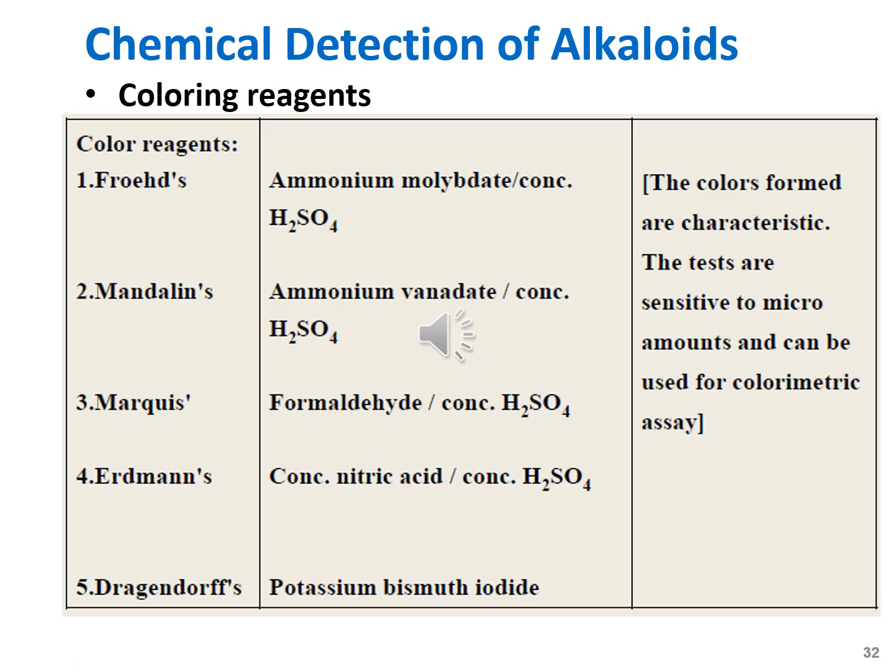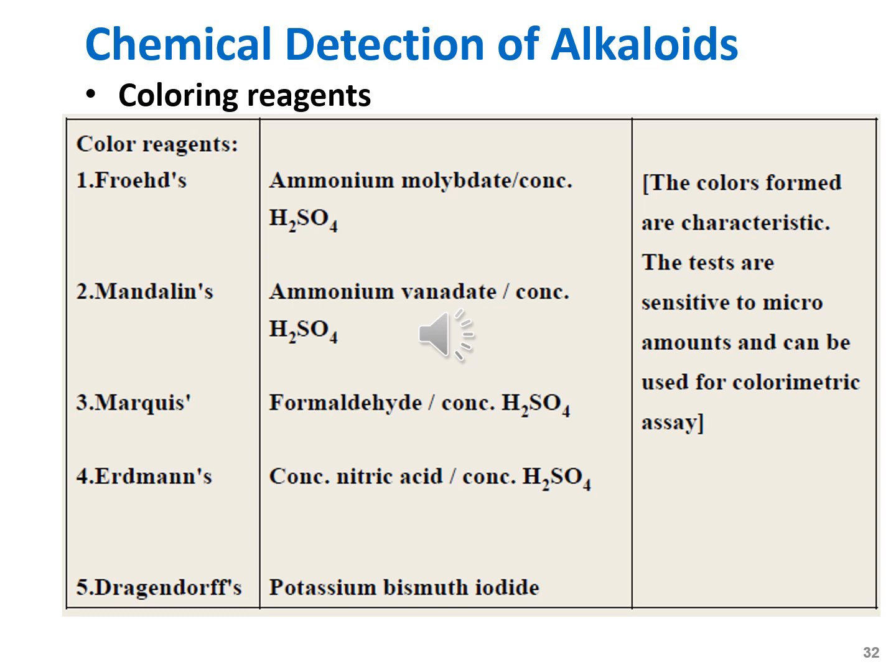Some other coloring reagents used to detect the alkaloids include the Froehde's reagent, Mandelin's reagent, Marquis reagent, and Erdmann's reagent. The Froehde's reagent includes ammonium molybdate and concentrated sulfuric acid, whereas the Mandelin's reagent consists of ammonium vanadate and concentrated sulfuric acid.